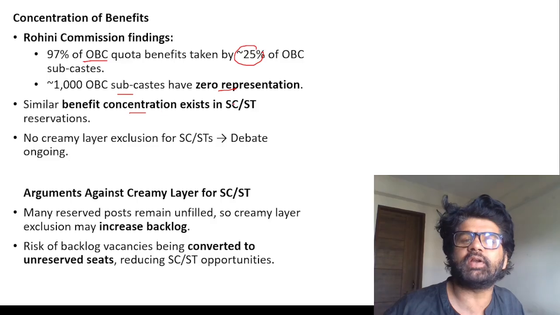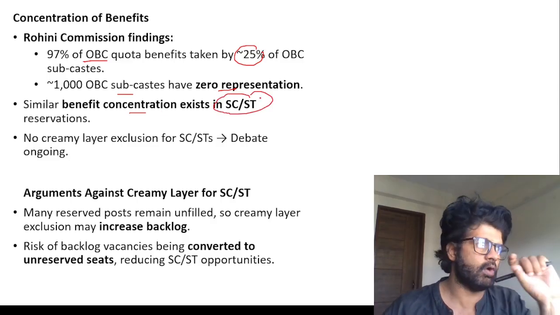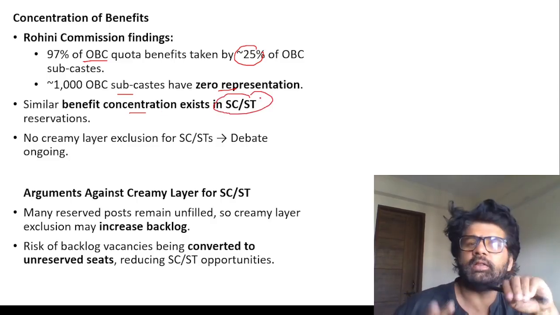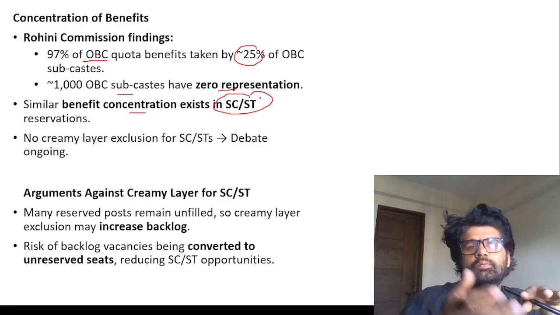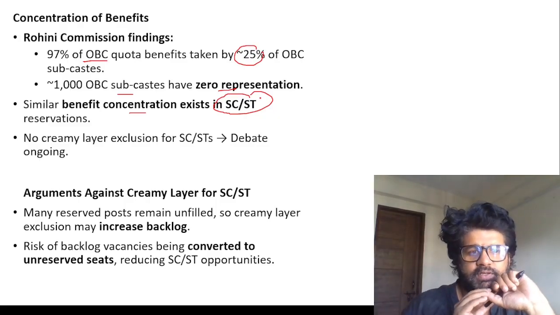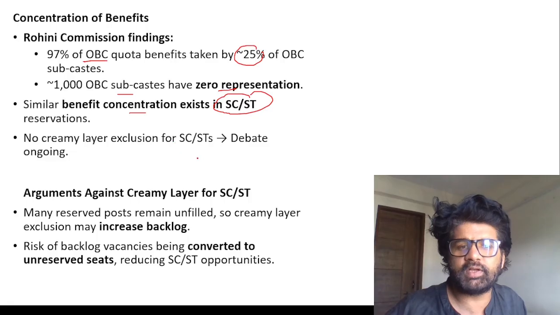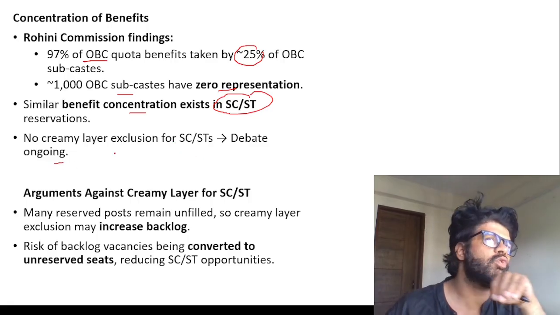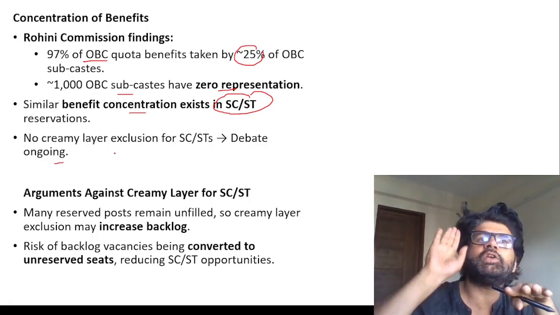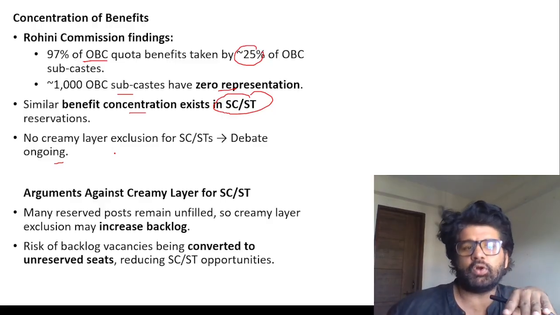Similar benefit concentration exists in SC/ST reservation also. One, two dominant communities, they are occupying most of the SC or ST seats. So no creamy layer exclusion for SC/STs. Debate is ongoing whether we should have, just like we have creamy layer for OBC, should we have a creamy layer for SC/STs or not?